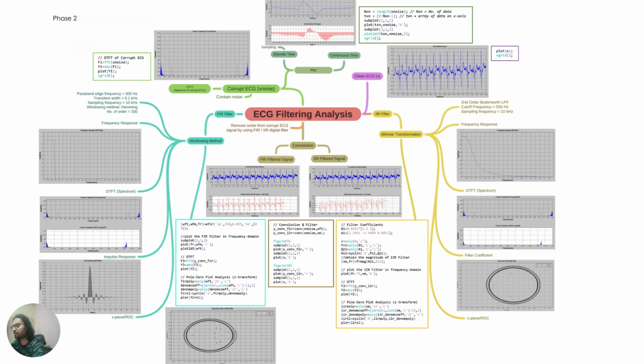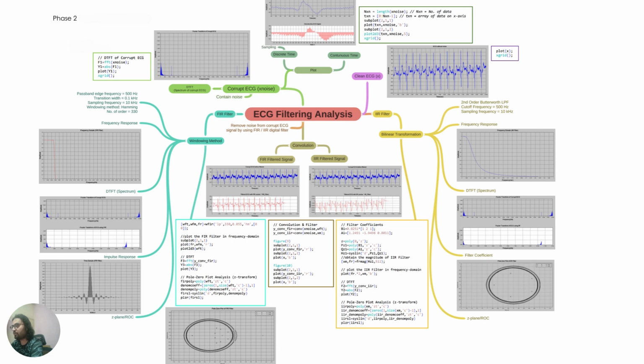FIR, which is referred to as finite impulse response filter. The FIR filter is designed using a Hamming window. Filter design. The specifications for the FIR filter are passband edge frequency 500 Hz, transition width 0.1 kHz, sampling frequency 10 kHz. Filter order 330.